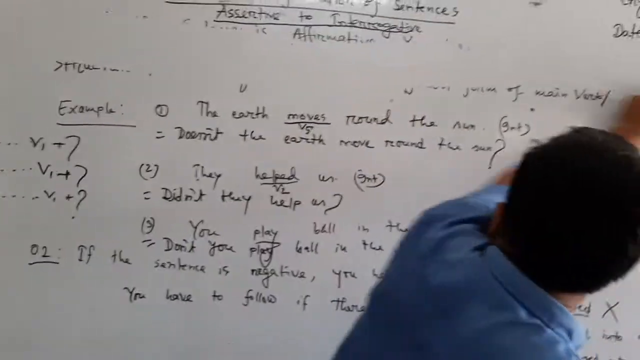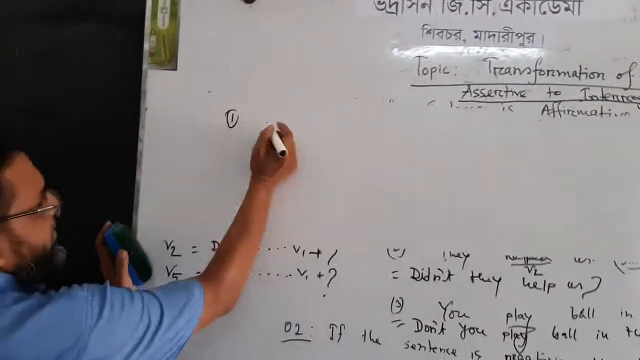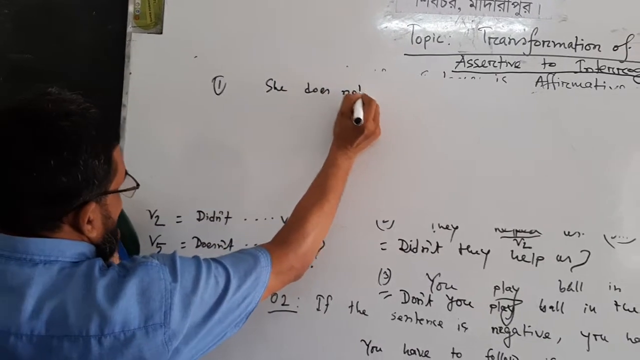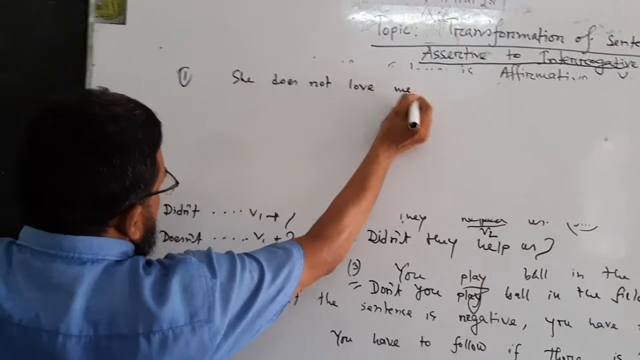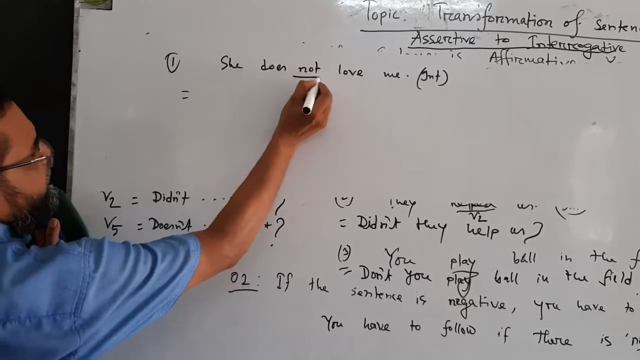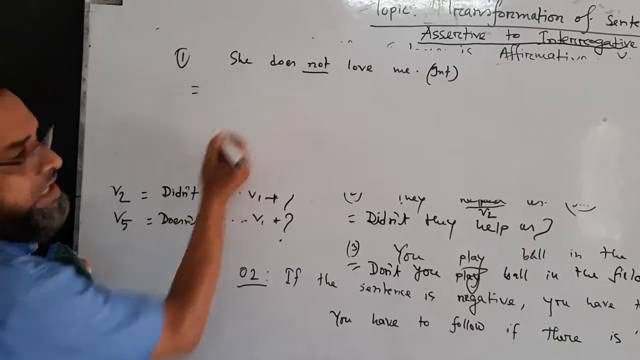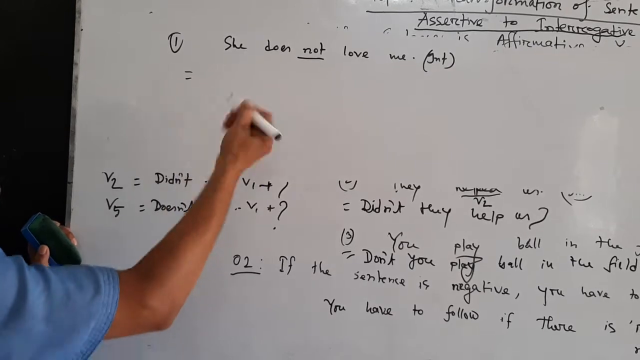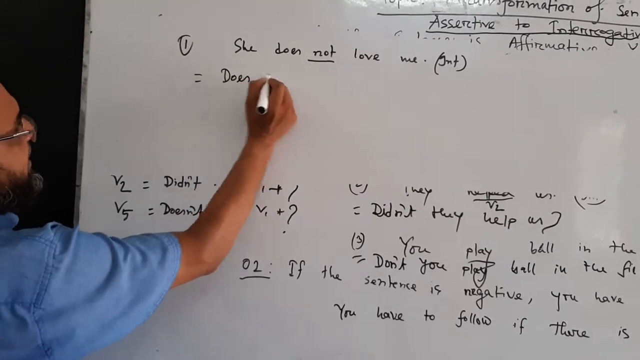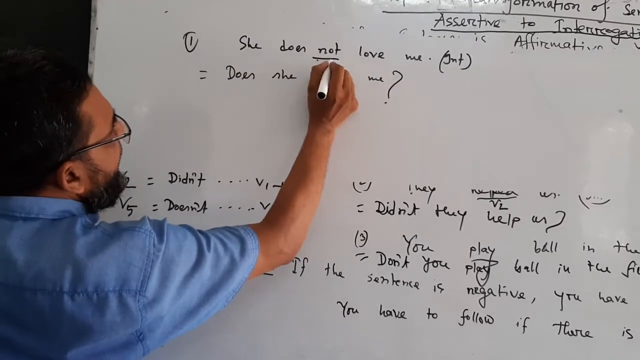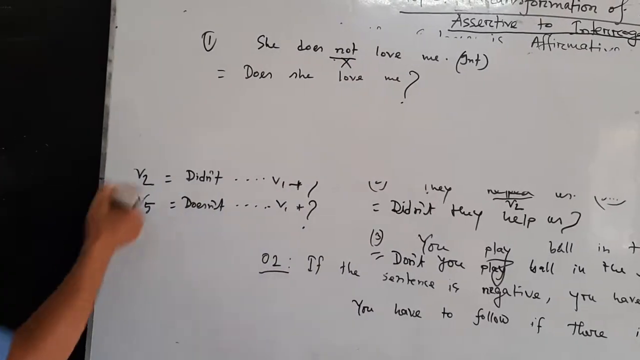I am giving some examples. Number 1, she does not love me. Make it interrogative. How is it possible? Follow. She does not love me. That means সে আমাকে ভালোবাসে না। আমি ইন্টারোগেটিভ করব কিভাবে? ডাজ শি লাভ মি? এখানে নট ওমিটেড হয়ে গেল.